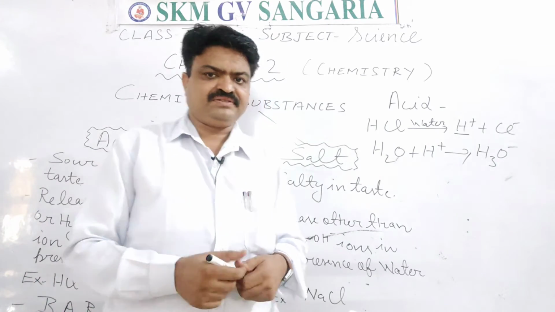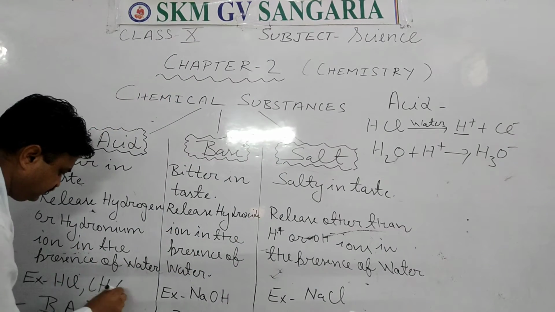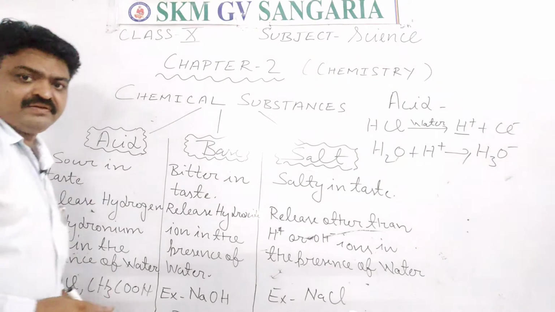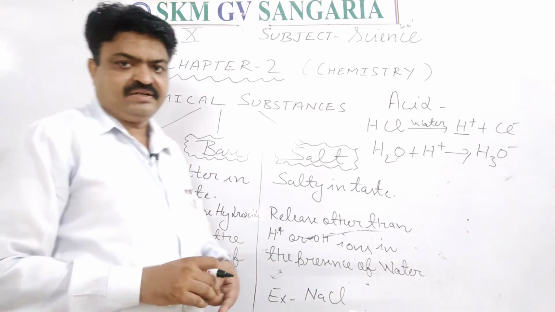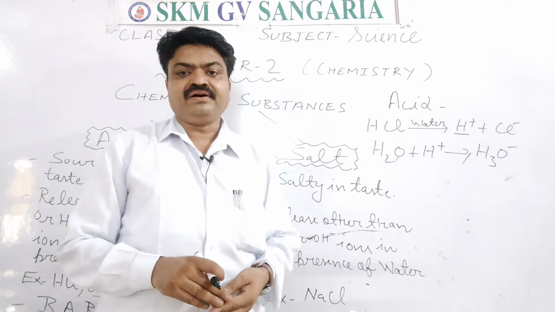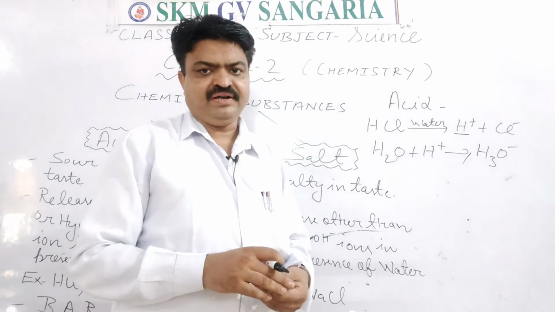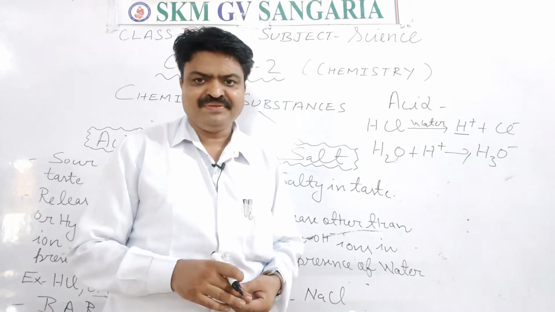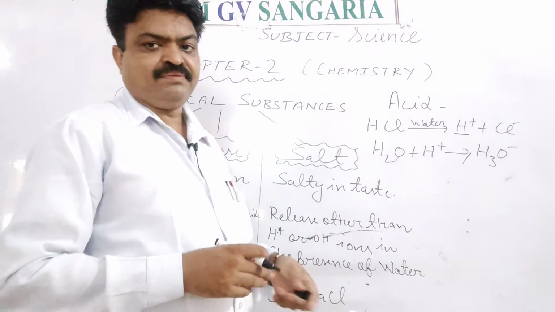Vinegar formula is CH3COOH. Vinegar is also used by us in our daily life, and we use it in food items. In which food item do we use it? In Chinese food. So vinegar is also an example of acid.